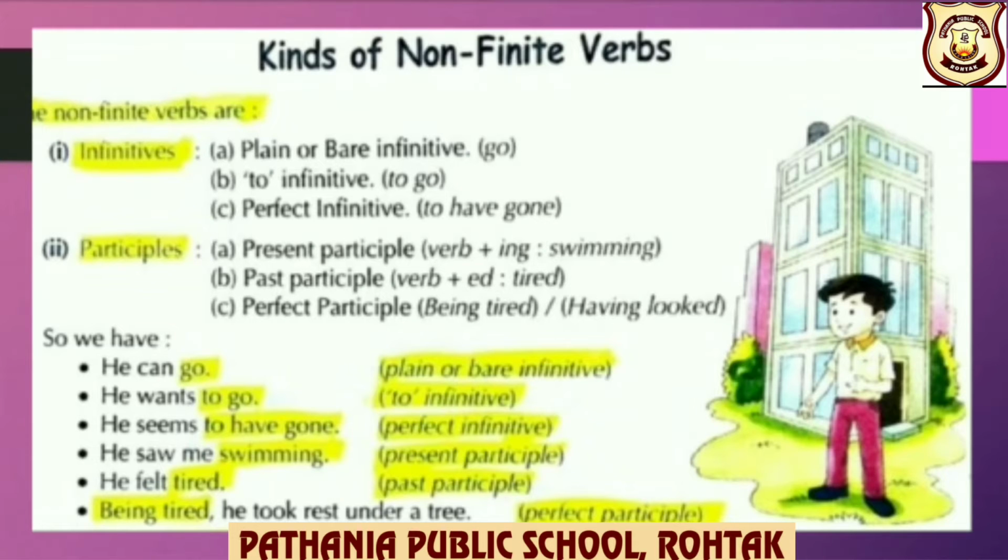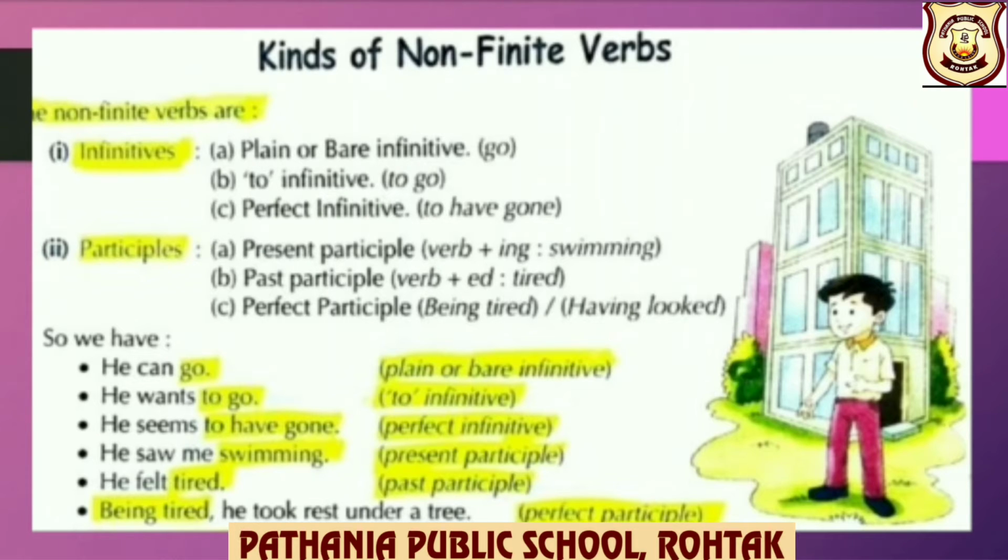Present participle, verb plus ing, which acts as an adjective in a sentence. For example, swimming. Past participle, verb plus ed, that is the verb's third form. Tired here. Perfect participle, being tired, having looked.